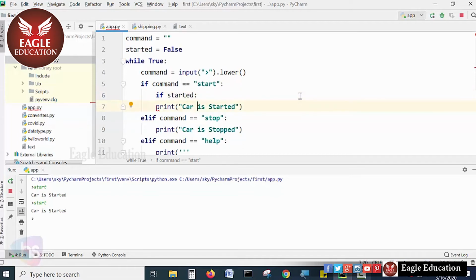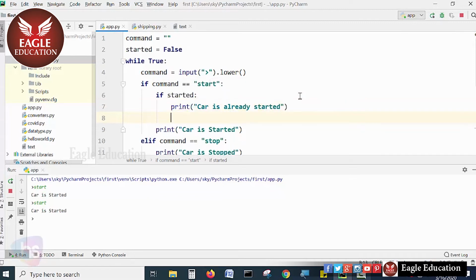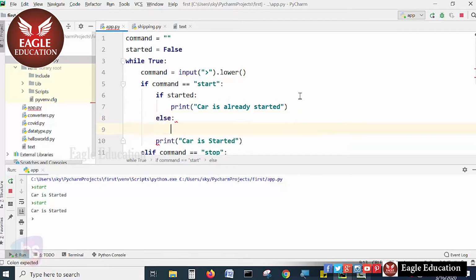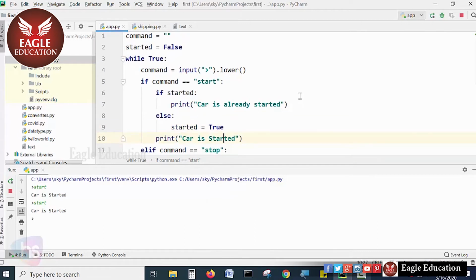Print the message: car is already started. Else, what do I want to do here? Started equal to true, and print car is started. This is the line that is required, right?